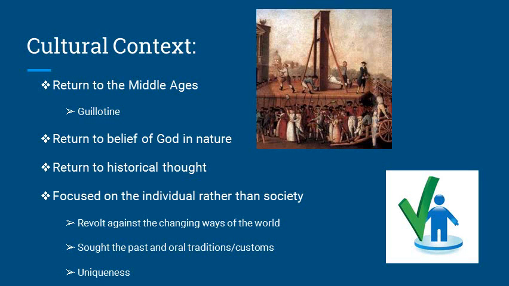Finally, the Romantic Period represented a cultural return to the Middle Ages. This could be seen especially by the presence of the guillotine in France. It also represented a return to the belief of God in nature. People believed God was in the rain, helping farmers grow extra produce. People also believed God was in the flowers, granting little pieces of joy to the working class as they went through their tedious lives.